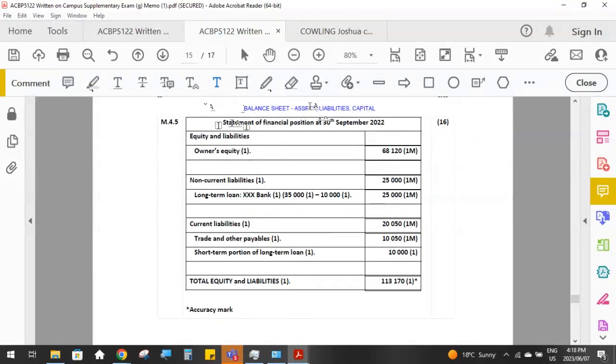Those are the accounts that belong in the statement of financial position. Remember also this, you have to have memorized the format: statement of financial position, statement of changes in equity, statement of comprehensive income. You must memorize those so that you can quickly get the correct format. Just practice them over and over again with blank paper, just writing the line items down that you need until you know you've remembered them correctly. You've got 16 minutes to do this question.